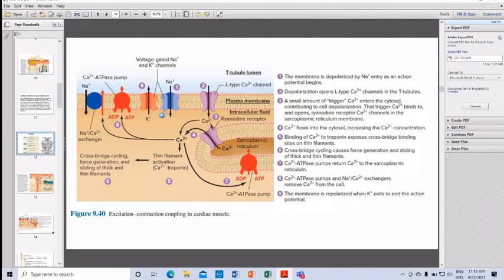Then calcium ATPase pump returns calcium to the sarcoplasmic reticulum. Calcium ATPase pump and sodium-calcium exchangers remove the calcium from the cell. The membrane is repolarized when potassium exits to end the action potential. Okay, this is how the excitation contraction coupling occurs in case of normal heart.